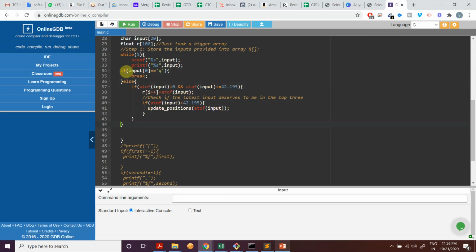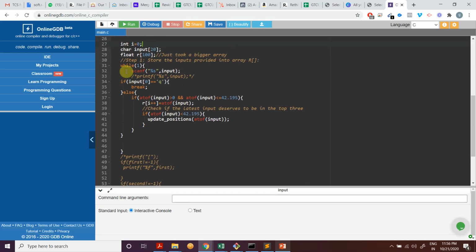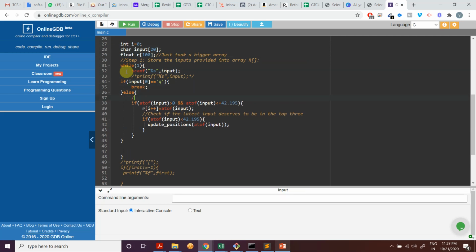Now what I'll do is check this one. Once I get the input, I'm just checking if this input is equal to q. Because it's a character array basically, when you enter q, only the first character will be q, so that's why I'm checking if it is q. If it is q, then end the loop, break it. Else, now let's do what I'm supposed to do. What should I do if the input is not q?